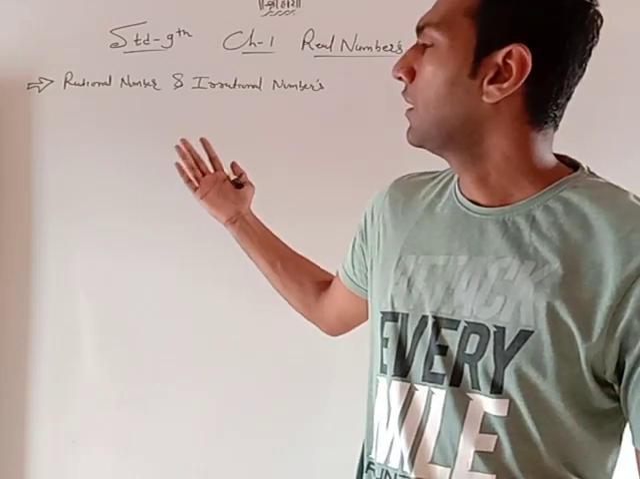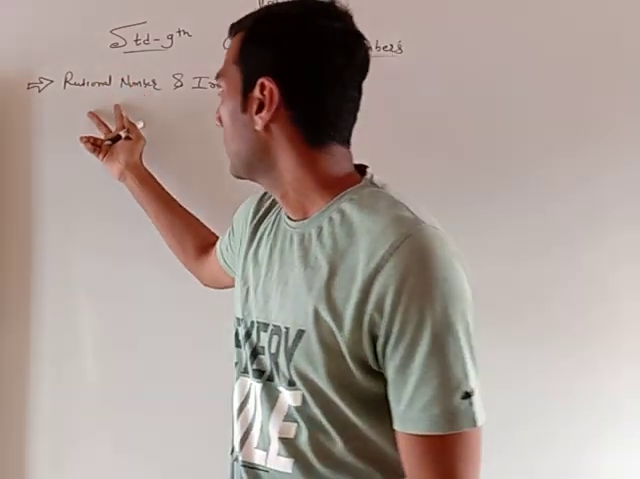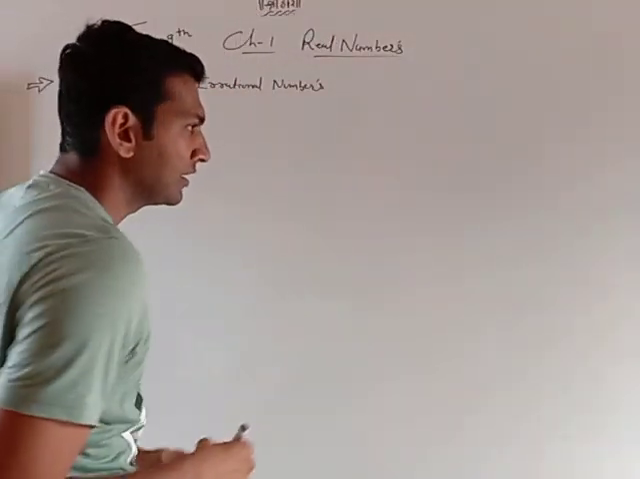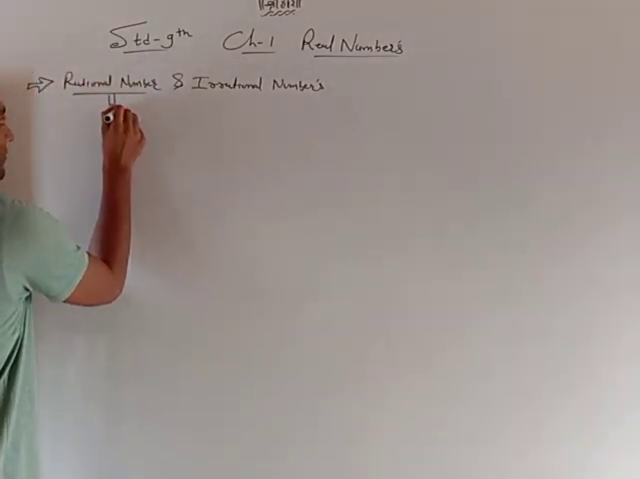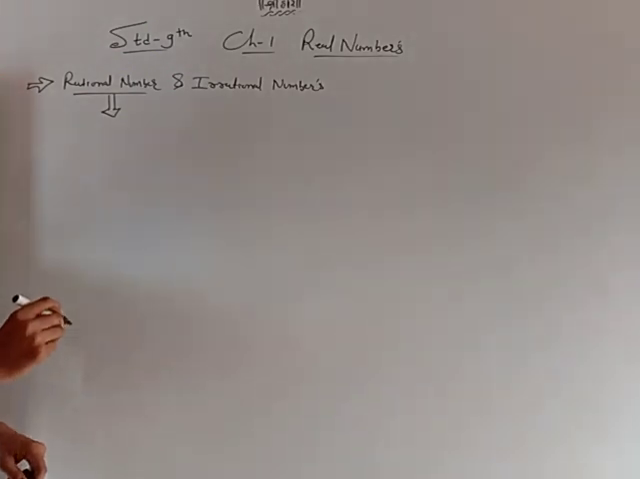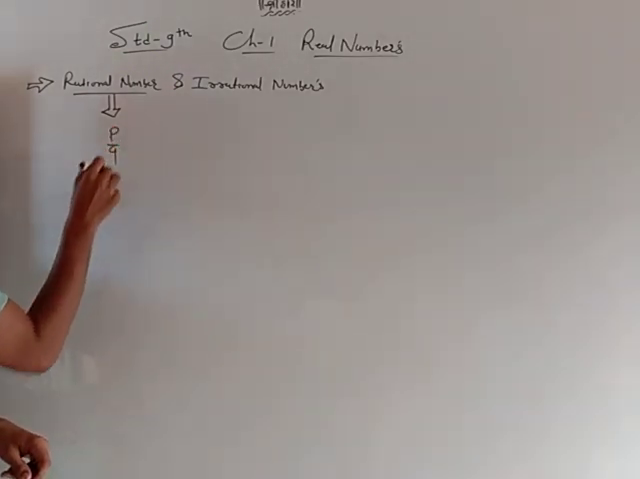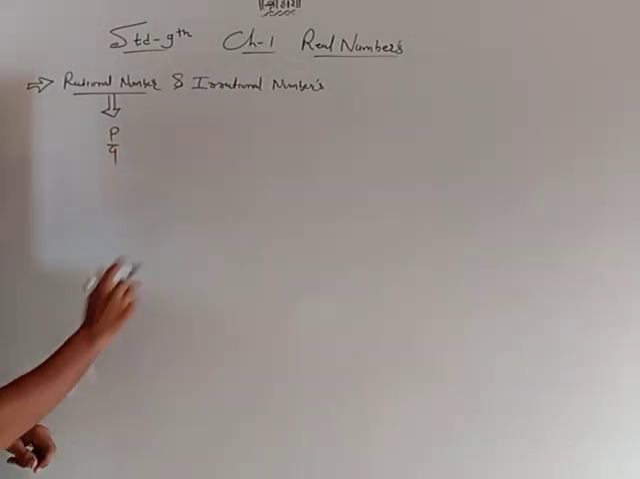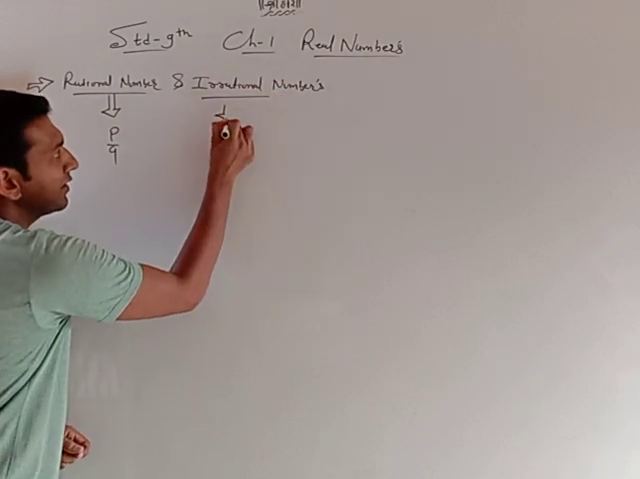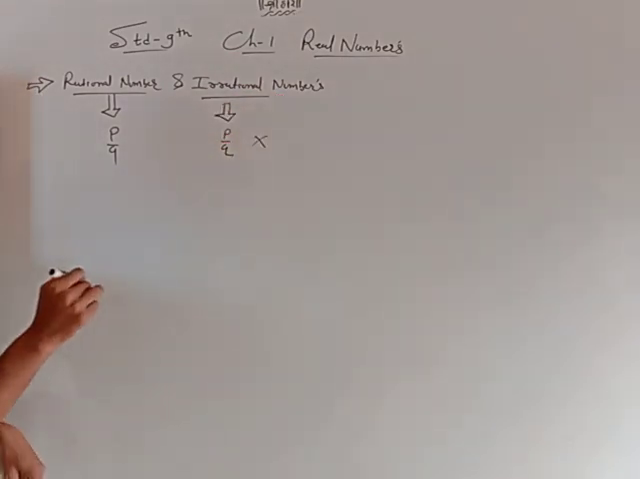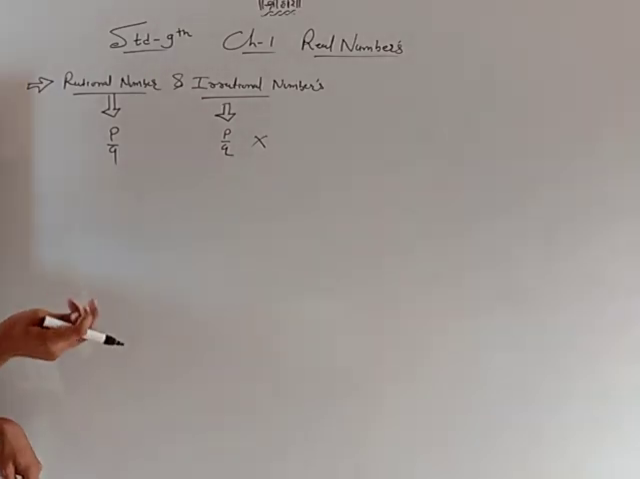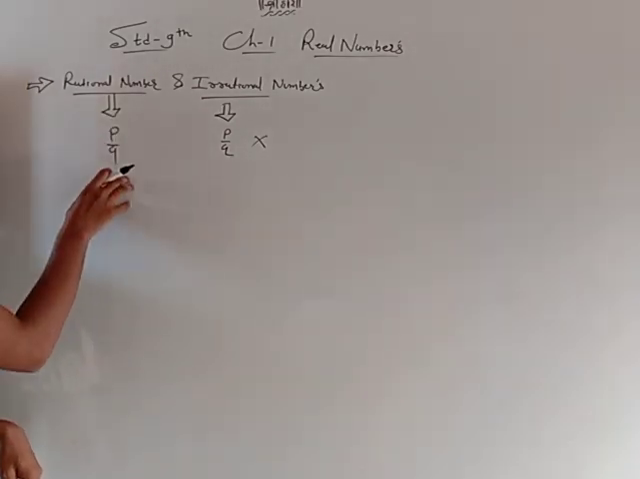Today we will learn in this video the rational numbers and the irrational numbers. Rational numbers you can always express in the p by q form. Irrational numbers you cannot express in p by q form. Which numbers can you express in p by q form?